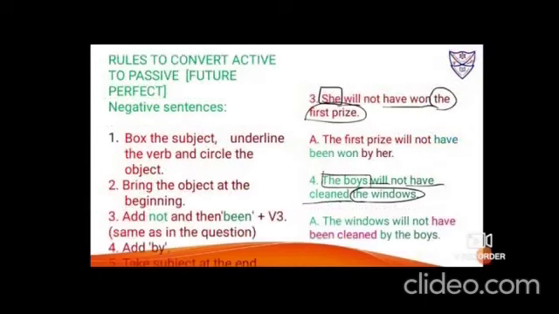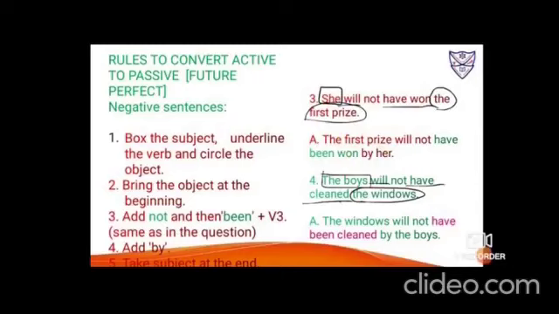Number 3, she will not have won the first prize. She is the subject, box it. Will have won is the verb, underline it. The first prize is the object, circle it. Now bring the object, the first prize, ahead, because it is third person, so I'll be using will. Immediately after will use not, then use have been, and use the verb in its third form, won. By we have to add, and she will be dragged at the back, so it changes to her. So it sounds, the first prize will not have been won by her.